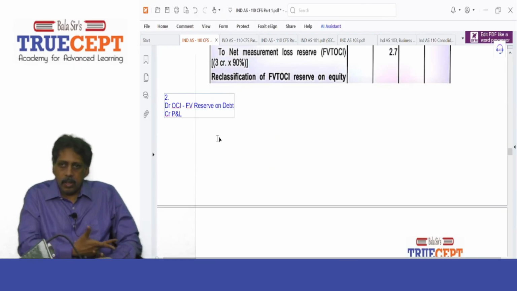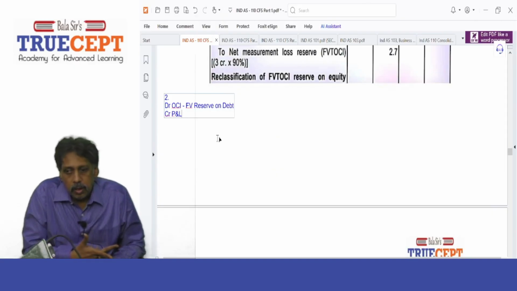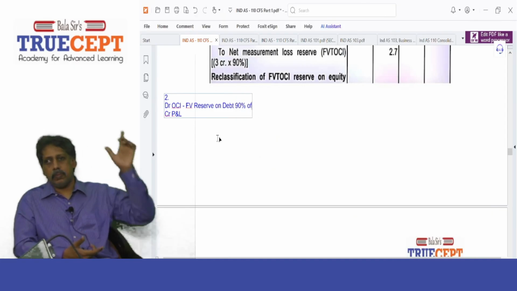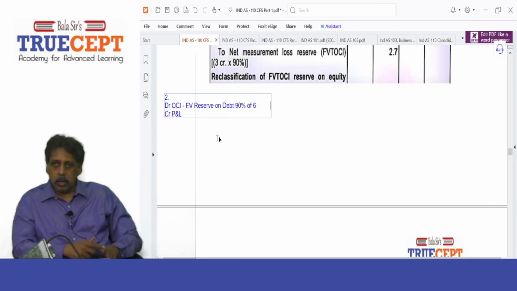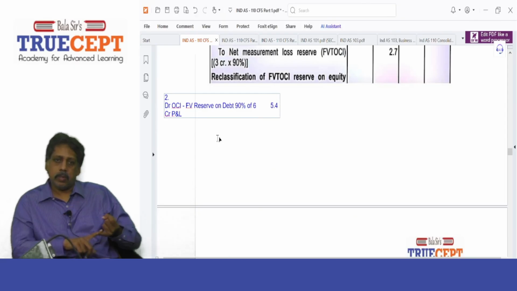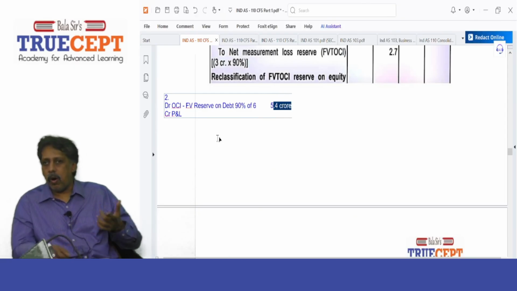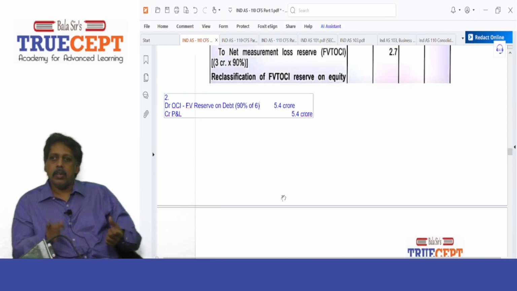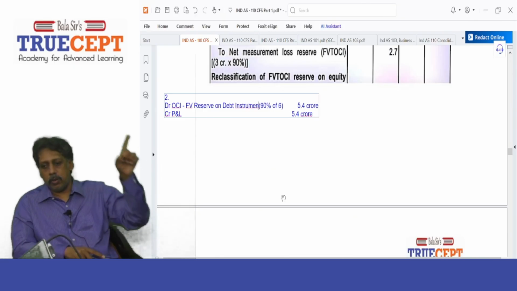Debit 5.4 crore to profit and loss account, or you can say profit or loss. I repeat: debit OCI, fair value reserve on debt instrument, to profit and loss account 5.4 crore rupees.